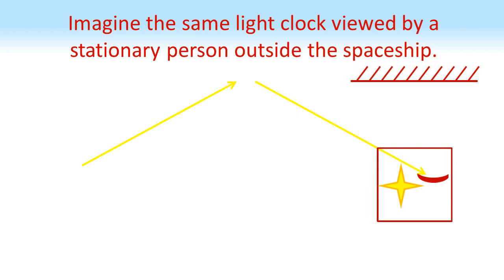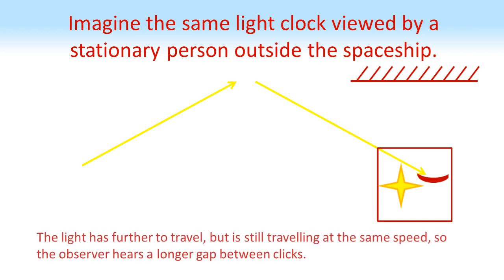You can see in the diagram that the light now appears to be taking a diagonal route to the mirror and back again. It appears to you, the stationary observer, to be travelling further, but we know that its speed hasn't changed. It's still travelling at the speed of light, so it must be taking longer to do its journey. You, the observer, would hear a longer gap between the clicks, therefore the clock seems to have slowed down.